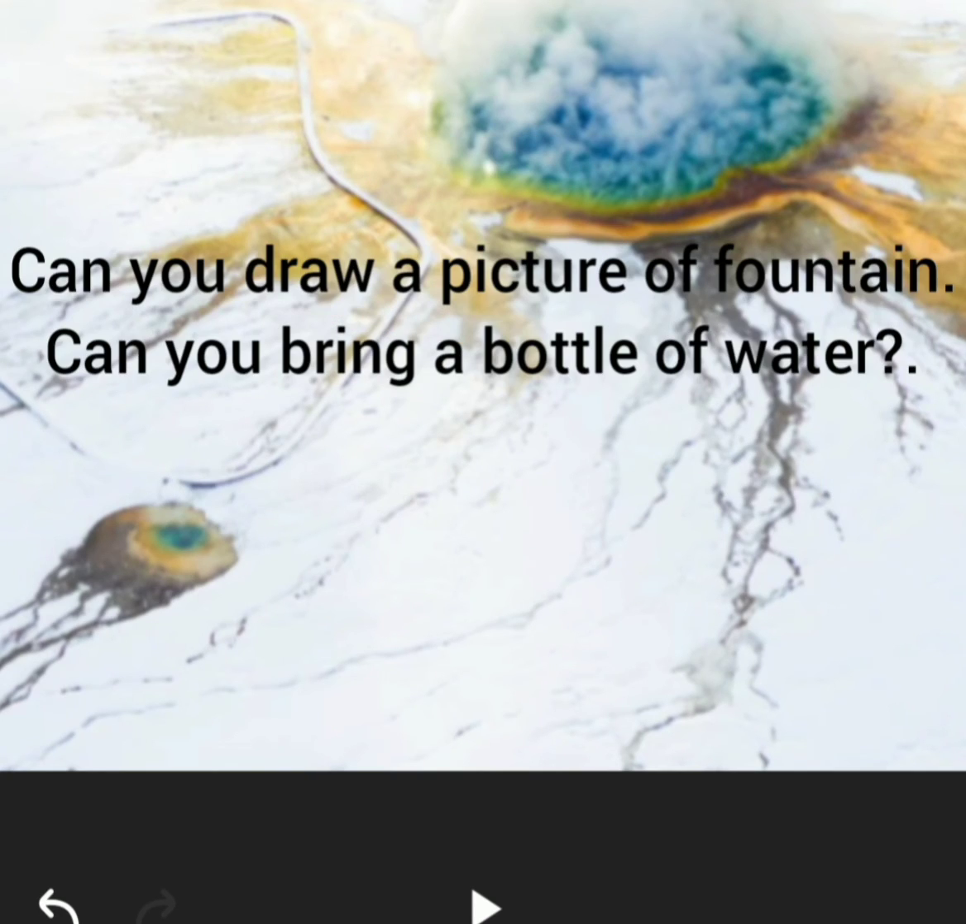Some other examples are, can you draw a picture of a fountain? Of, we have used the preposition of here. The next one is, can you bring a bottle of water? Bottle of water. Here we have used the preposition of.